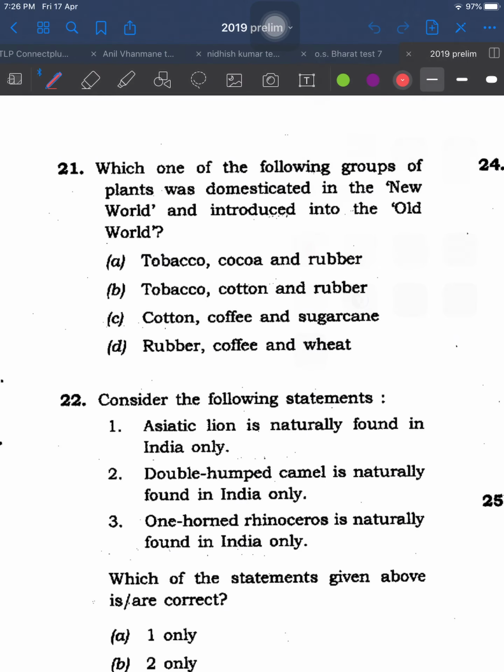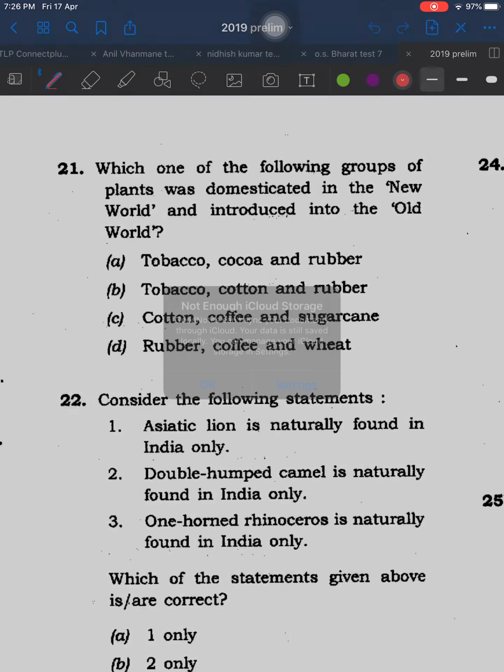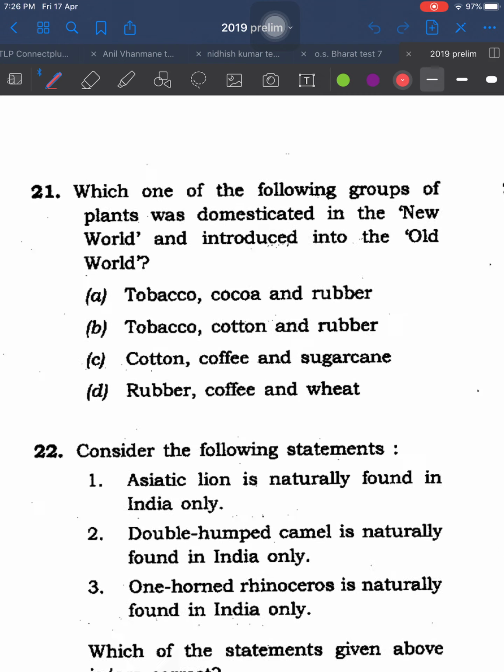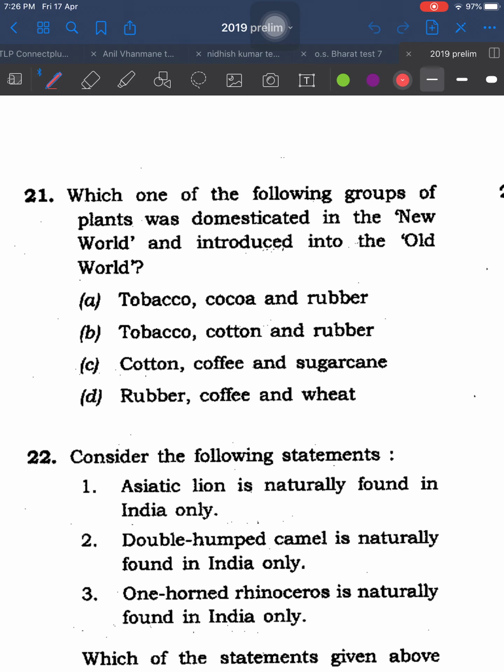Okay, friends, welcome back. Good morning. We will start with question number 21 to question number 30 of 2019 prelims paper. It is the third lecture of our 2019 prelim question discussion. We will take question number 21. Now, read the question carefully.